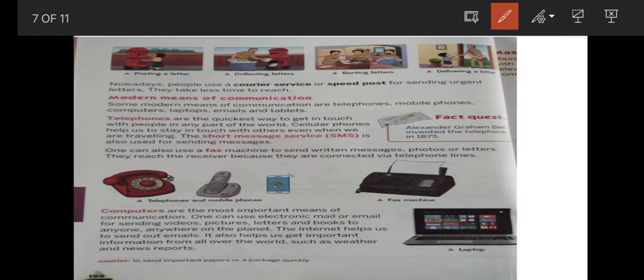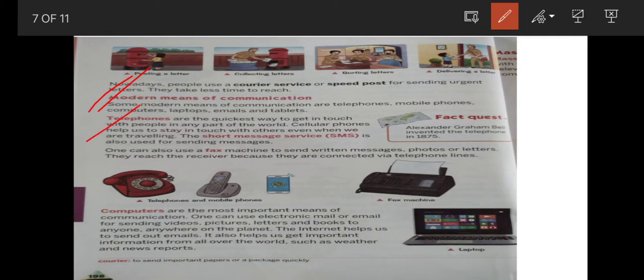Next, in this class, we will discuss modern means of communication. Some modern means of communication are telephones, mobile phones, computers, laptops, emails, and tablets. What do you mean by modern means of communication? In a simple way, modern means of communication means the communication which we use today. Nowadays, to connect with people, we use telephones, mobile phones, computers, laptops, emails, and tablets. These are some of the modern means of communication.